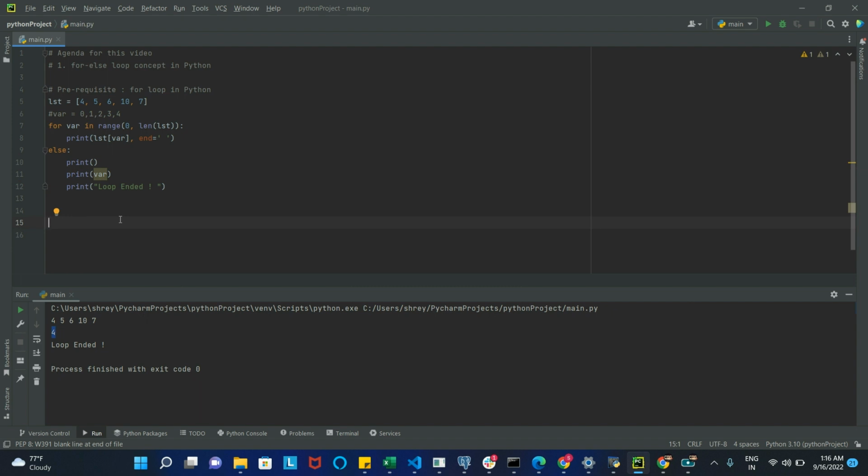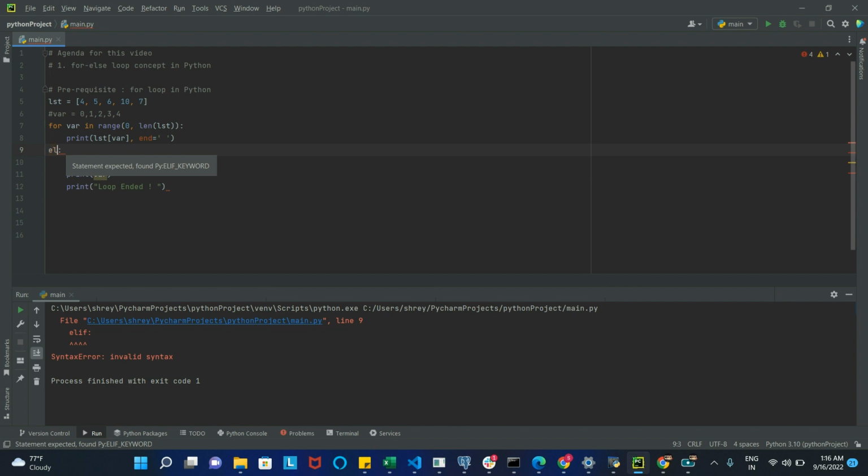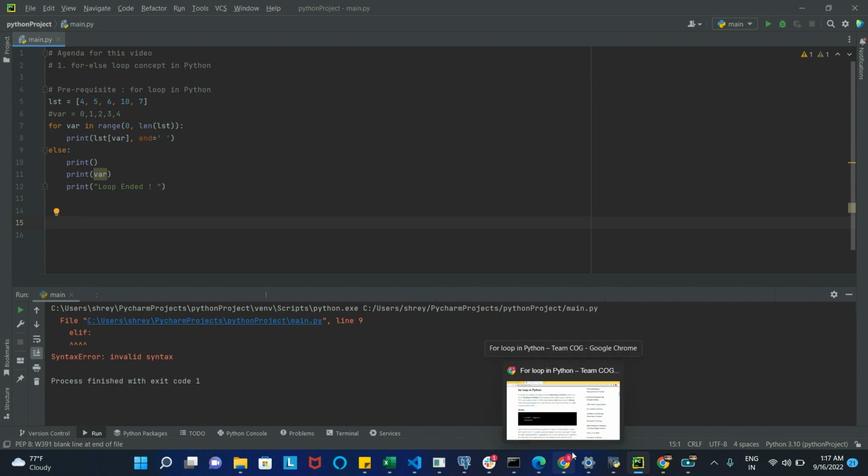One thing I would like to inform you: what if you want to use for elif? We have that if else or if elif else ladder. Will this work? Let's try to run. Oh no, this is invalid syntax. That makes sense. For else is valid, but there is nothing known as for elif. I think that's all in this video, which was solely based on the for else loop concept.